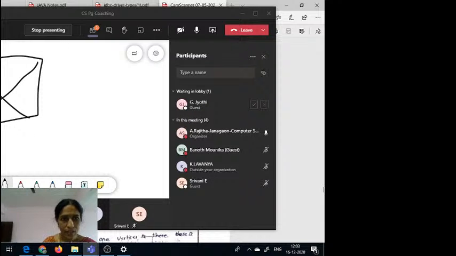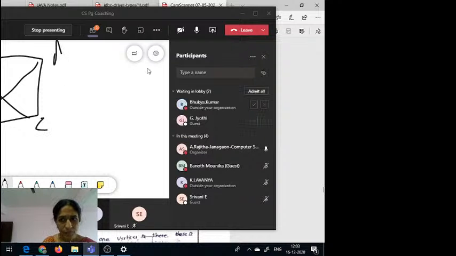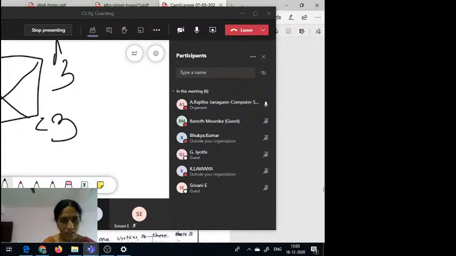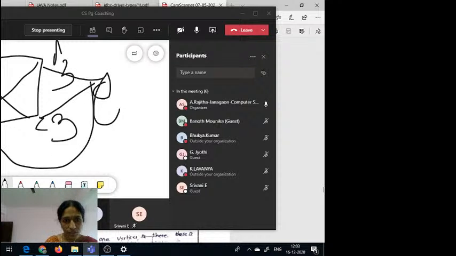Now we can call it equal degrees, A, B, C, D. So this is the equal degree. Suppose the degree of this one is 3, this is also 3, this is also 3, this is also 3. Now this is called a regular graph. Suppose here some vertex E is there, and from here to here. Now this is also a regular graph, but this is not a complete graph.